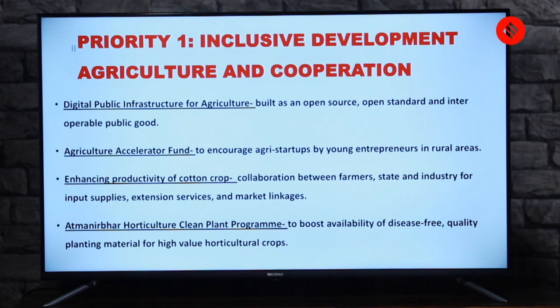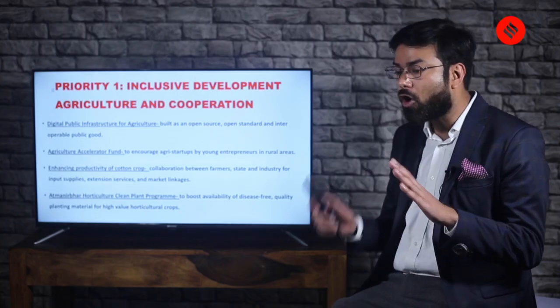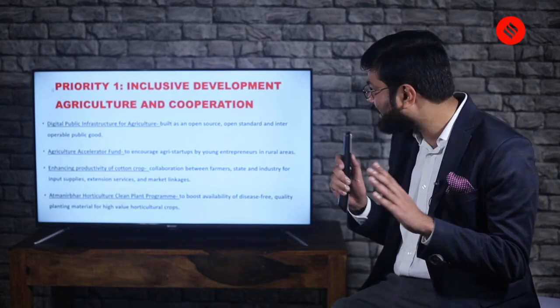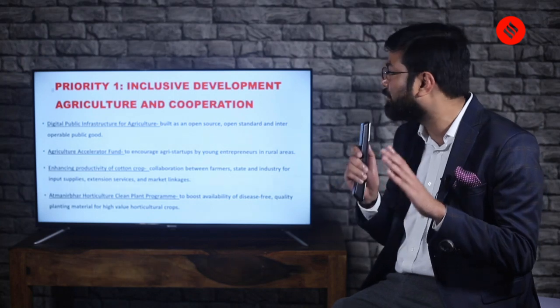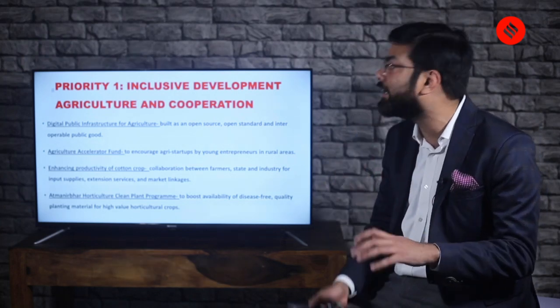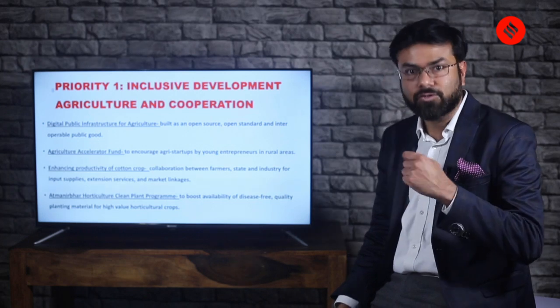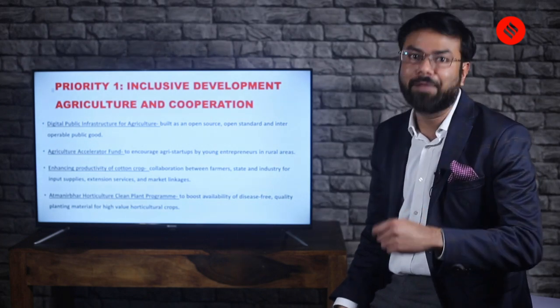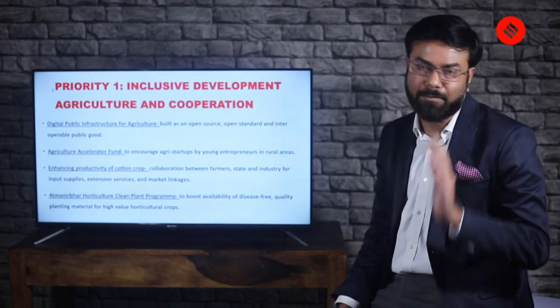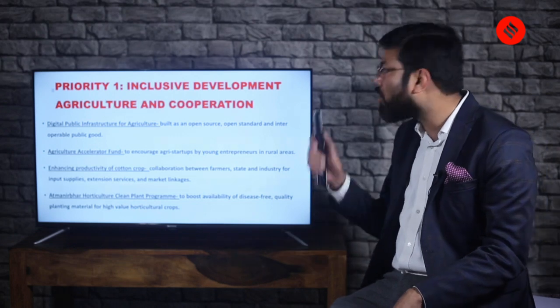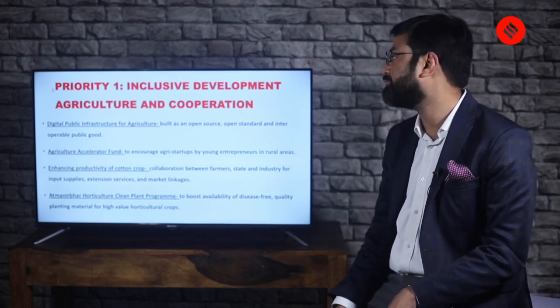It is based on open source, open standard, and interoperable public goods. To make this simpler, what is important is that you bring digital infrastructure into the field of agriculture. That is one of the things which the budget addresses.